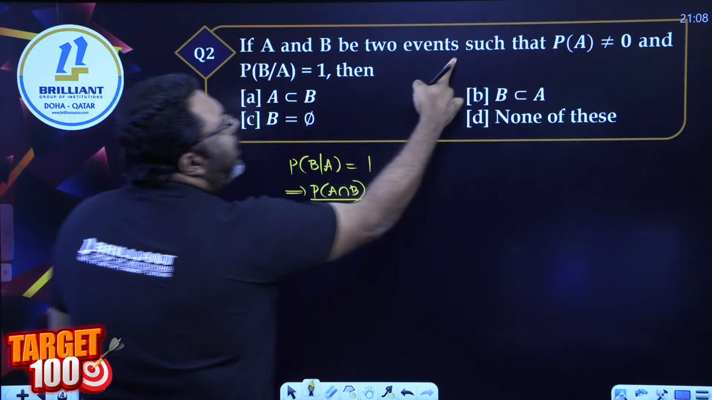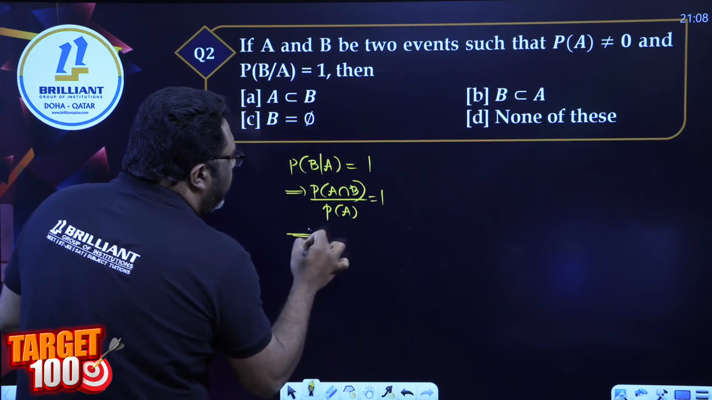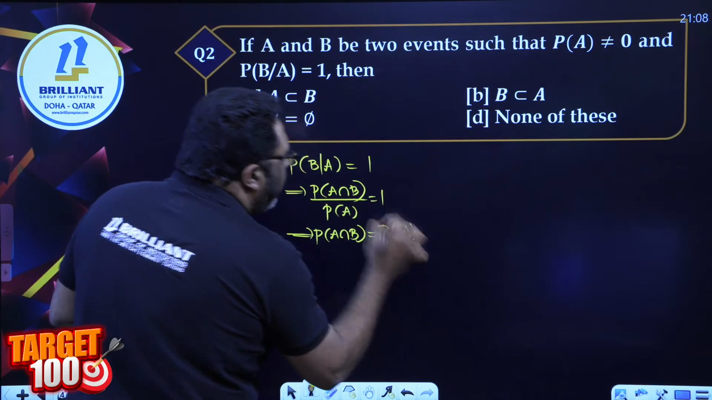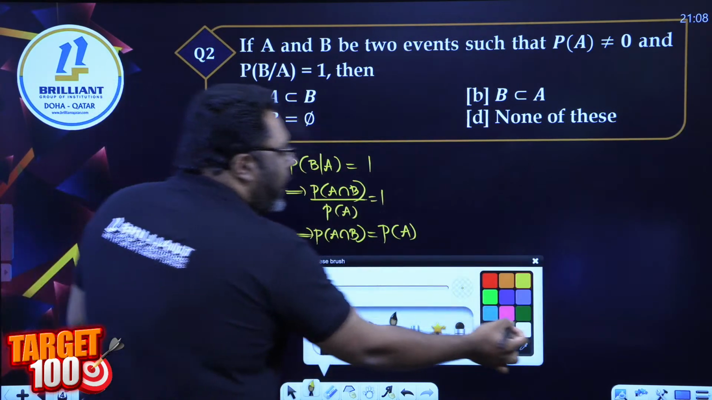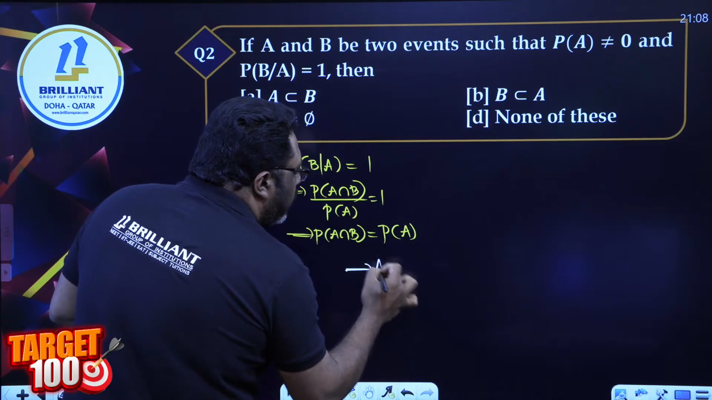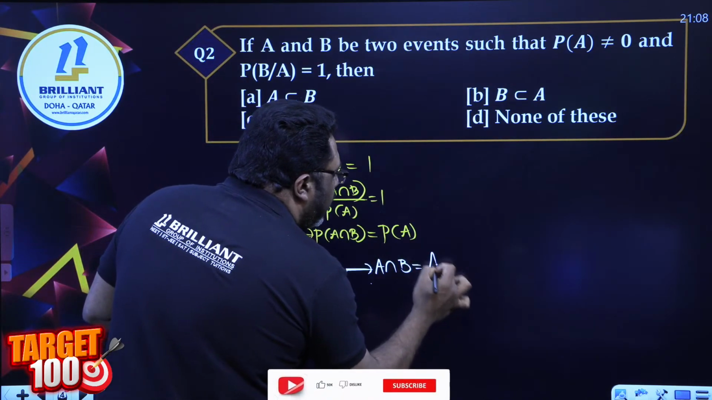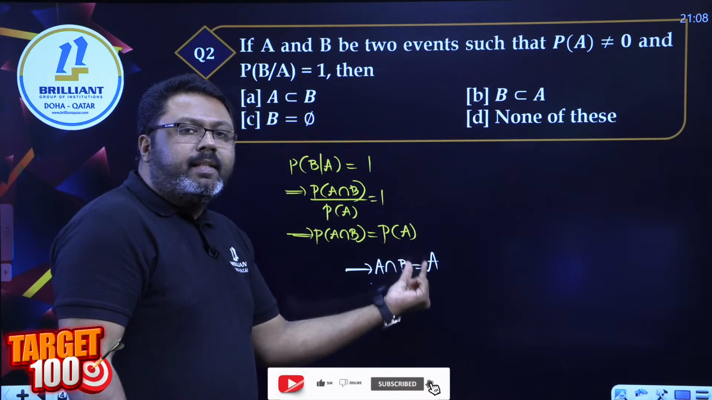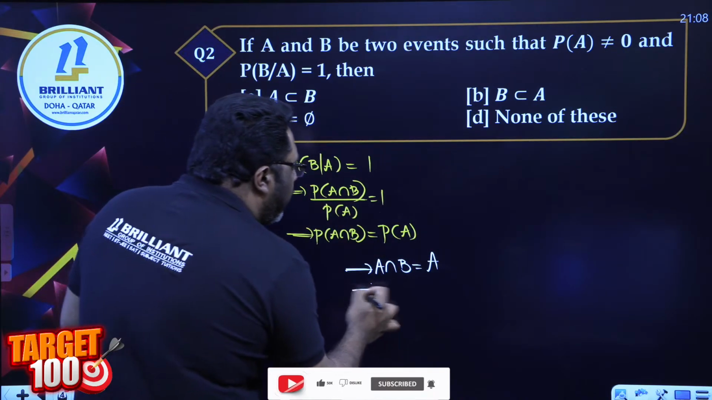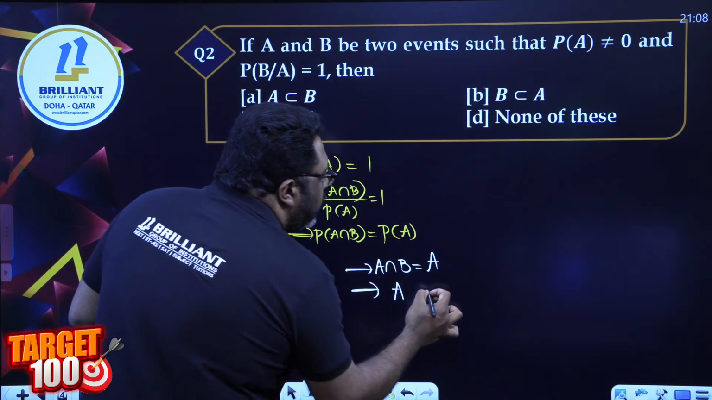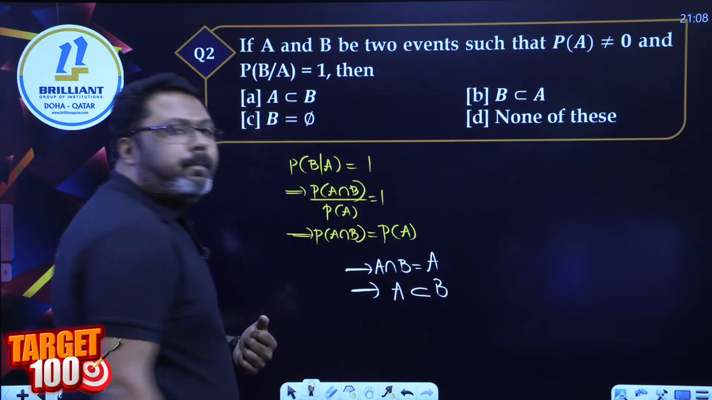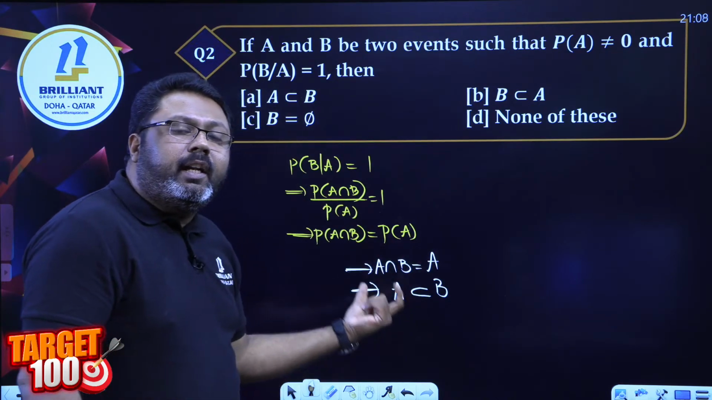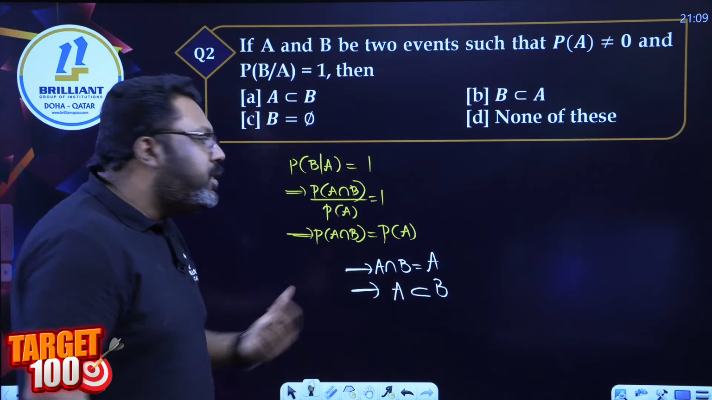Going to the next question, they said P of A is not 0. So I can definitely say P of A intersection B is equal to P of A. Then in this case, I may say that A intersection B is equal to A. It's an 11th standard idea. A intersection B is equal to A simply means that A is a subset of B.